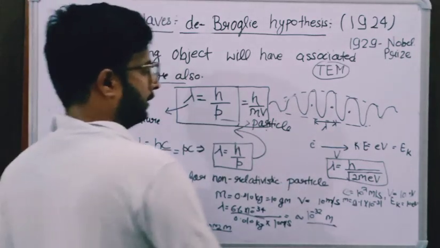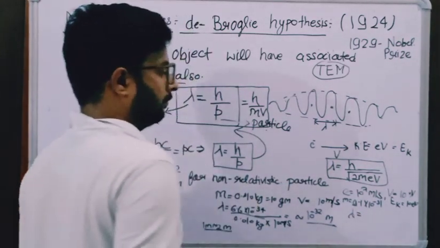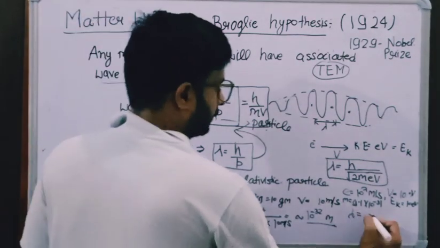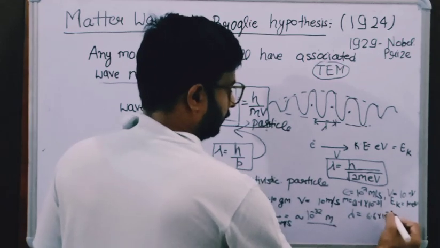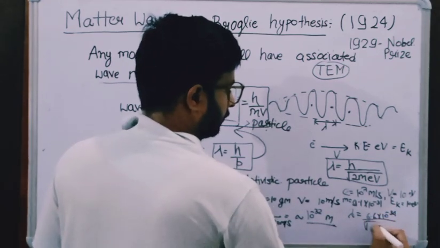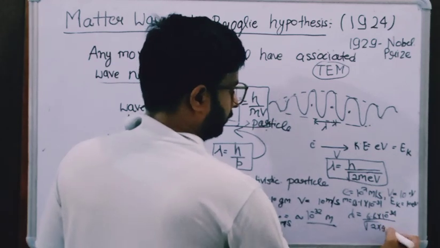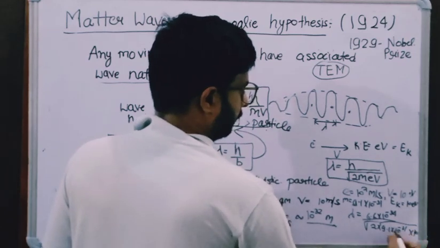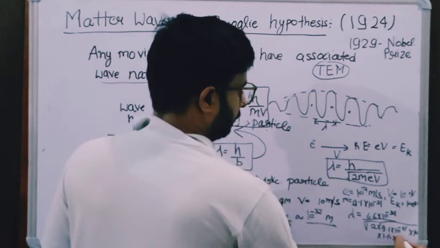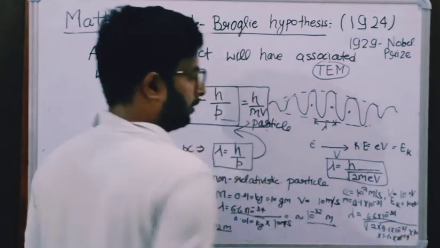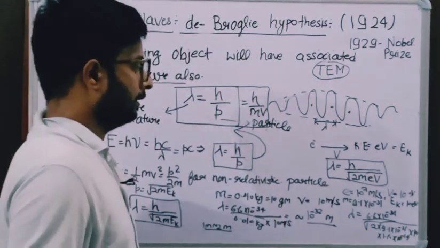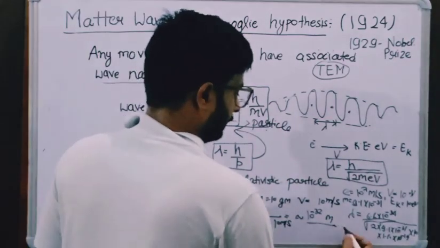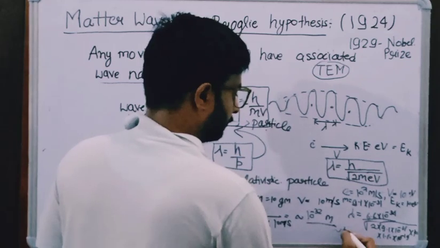So here we can calculate lambda equal to 6.6 into 10 power minus 34 upon square root of 2 into 9.1 into 10 power minus 31 into 10 into 1.6 into 10 power minus 19. If you solve this relation, you will see that the order will be in the range of angstrom.